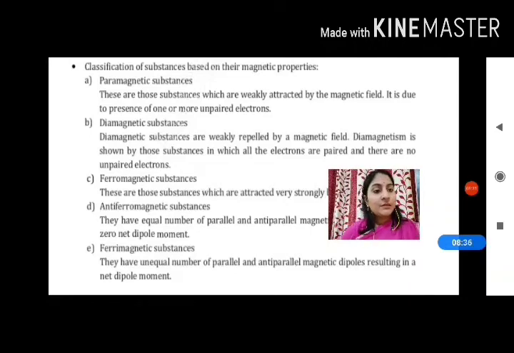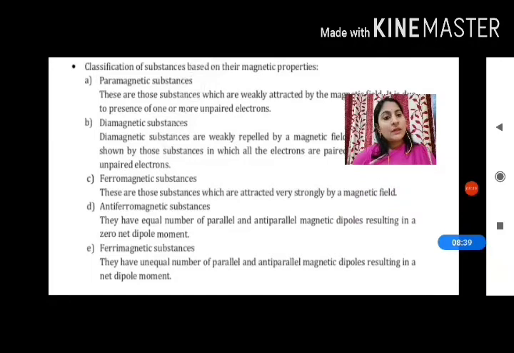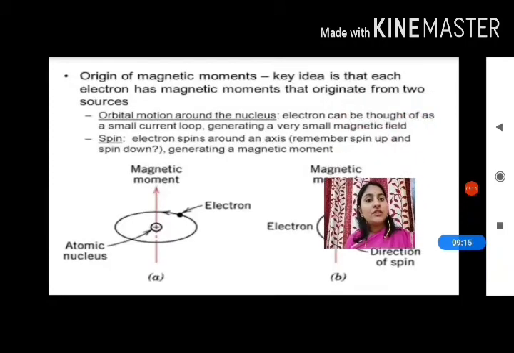Next is the ferromagnetic substance. These are those substances which are attracted very strongly by a magnetic field. Even after the removal of the external magnetic field applied to them, they will behave like magnets. In the antiferromagnetic substance, they have an equal number of parallel and anti-parallel dipoles, resulting in zero net dipole moment. So they are opposite to the ferromagnetic substances. Last, ferrimagnetic substance, in which they have an unequal number of parallel and anti-parallel magnetic dipoles, resulting in a net dipole moment.